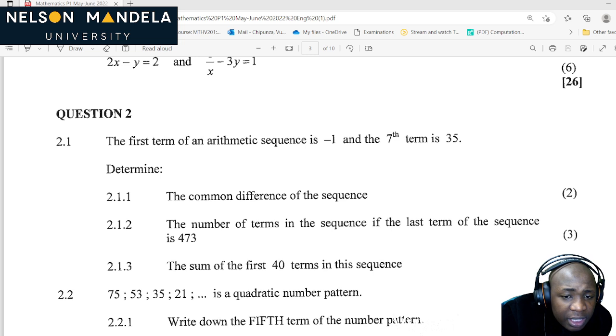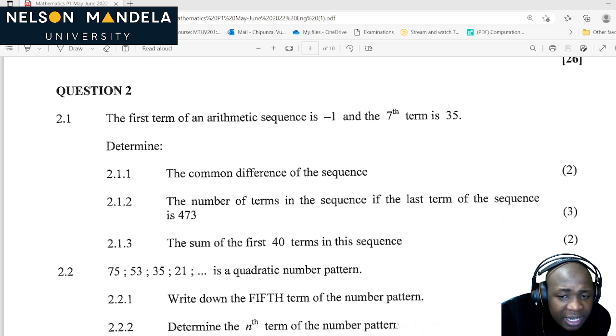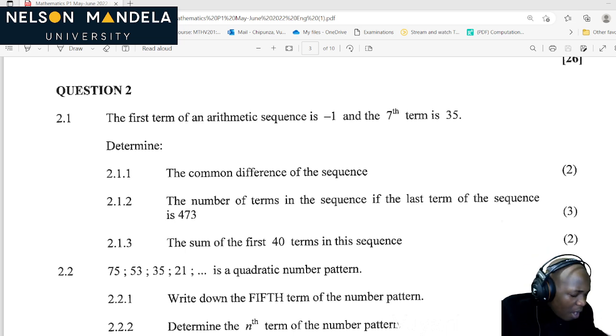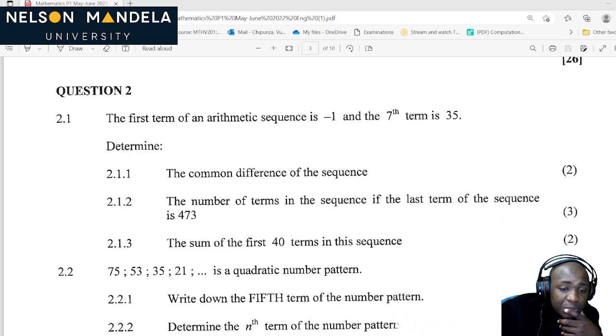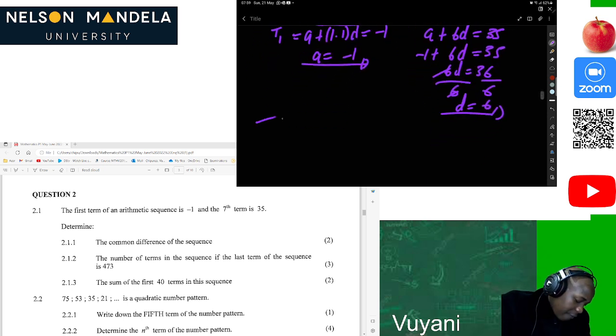Following question. Determine the number of terms in the sequence if the last term of the sequence is 473. This is amazing because now we should know the general term first, then we can determine the number of terms in the sequence. Let's do that first. Of course, Tn is equal to a plus (n minus 1) times d. What is a?